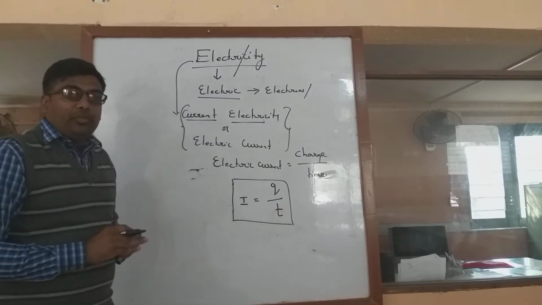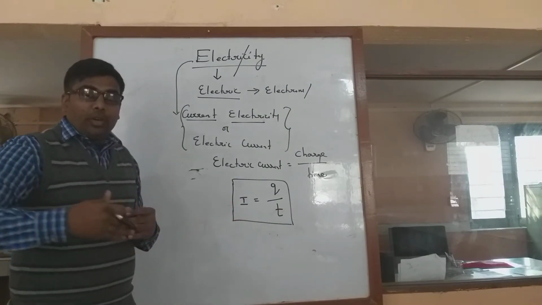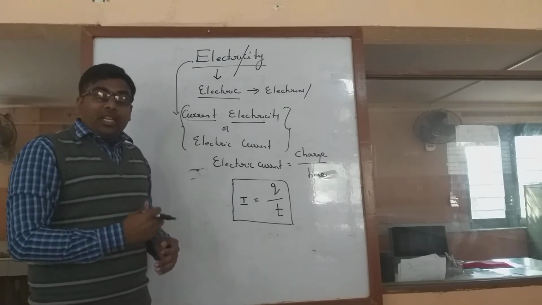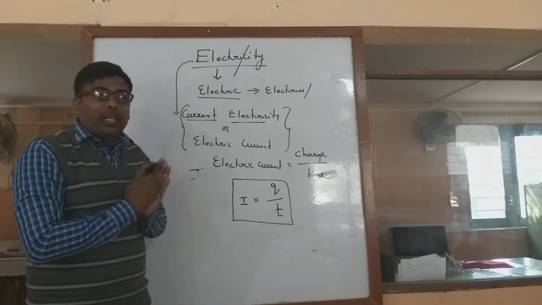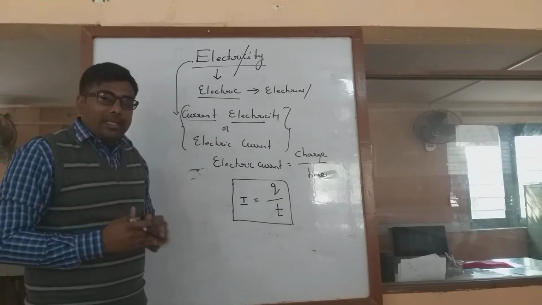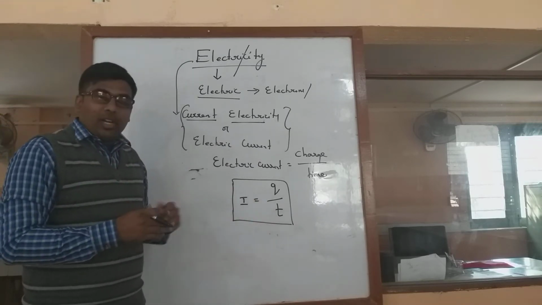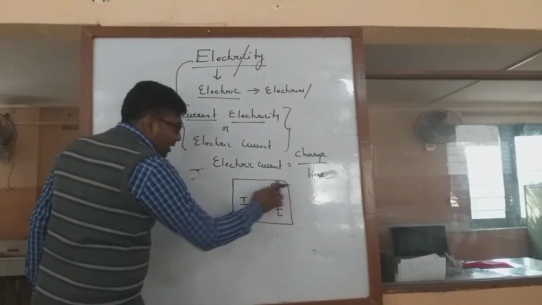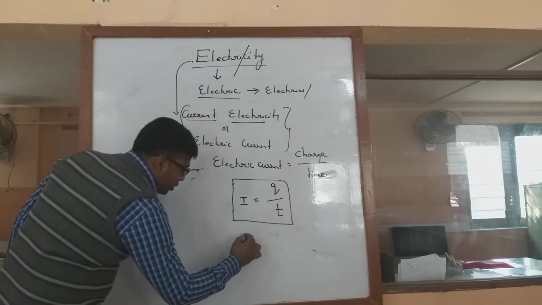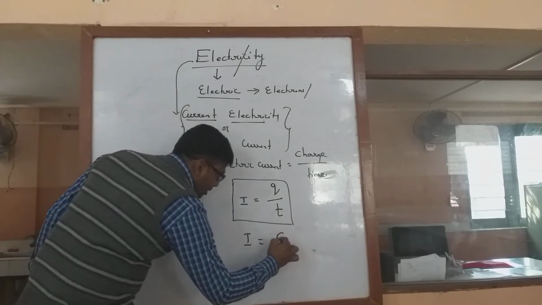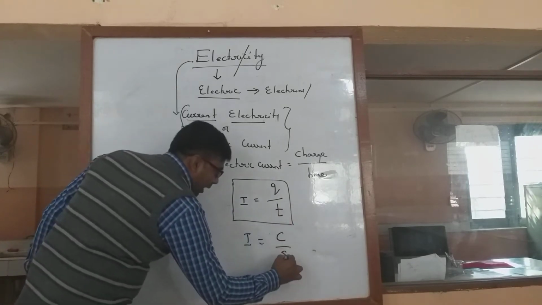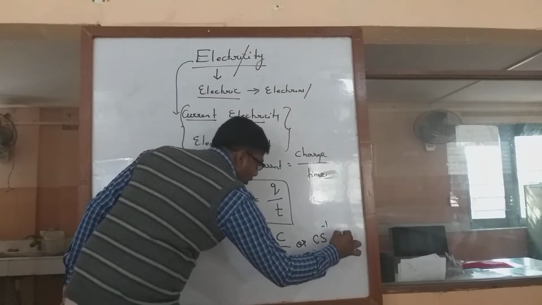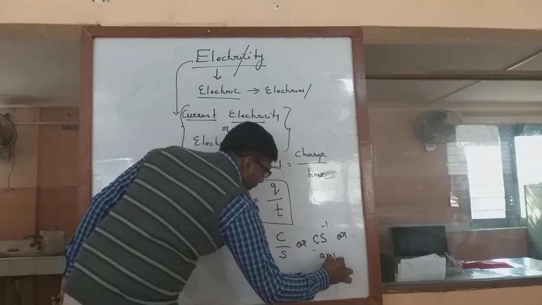To know the unit for electric current: there is a unit for everything used to represent a particular quantity. Here electric current is one of the fundamental quantities. Among the 7 fundamental quantities, electric current is just one. As we know, the SI unit of charge is coulomb, and time is second, so we can use coulomb per second, or we can simply say it is ampere.